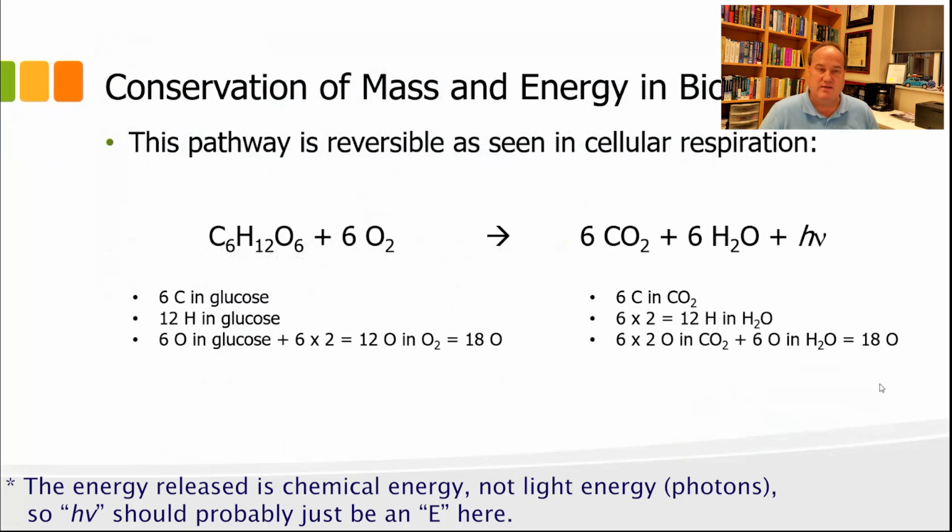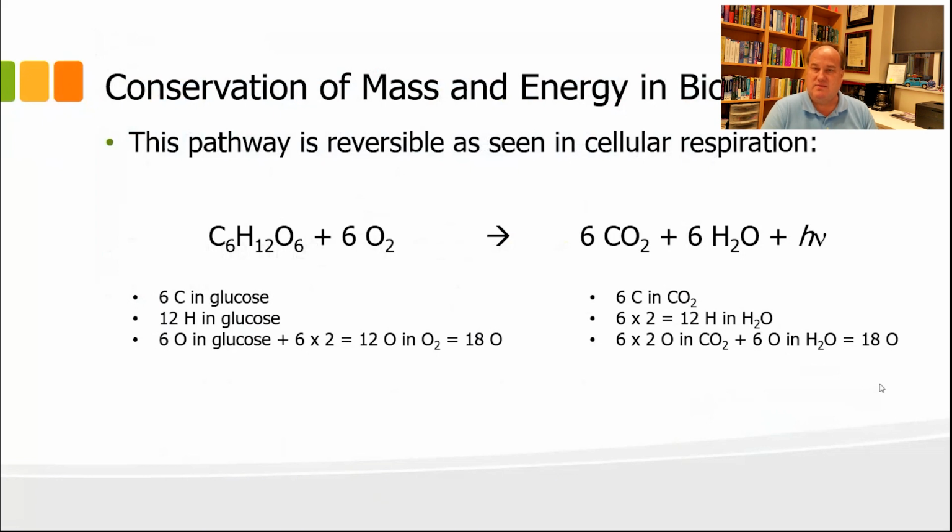That needs to balance with the right side of the equation, the products, and so you get 6 carbons in CO2, 6 times 2 is 12 hydrogens in the water, and 6 times 2 oxygens in CO2 is 12, plus the 6 oxygens in the water, making a total of 18 oxygens on the right side of the equation.